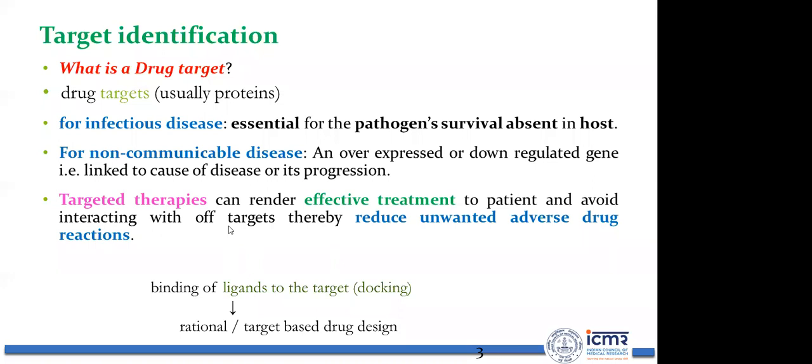So it will reduce unwanted adverse drug reactions. You can evaluate this computationally by evaluating the binding affinity of ligands to the target through molecular docking or rational, target-based drug designing.